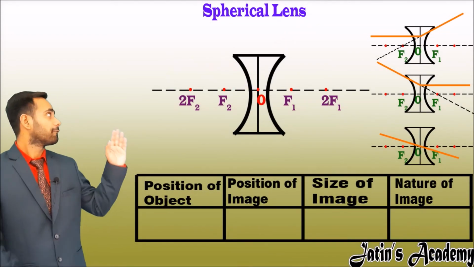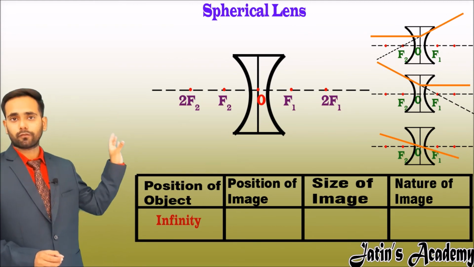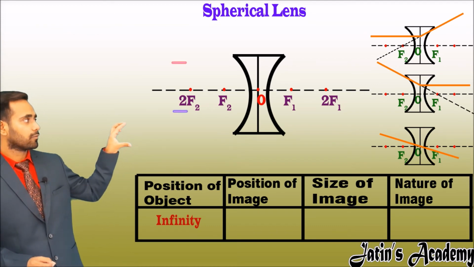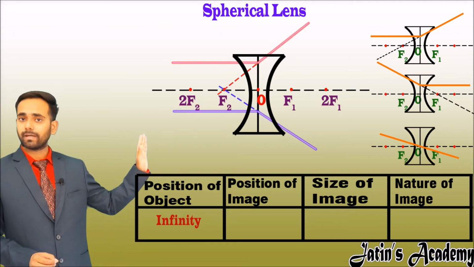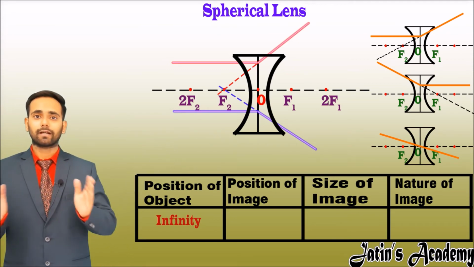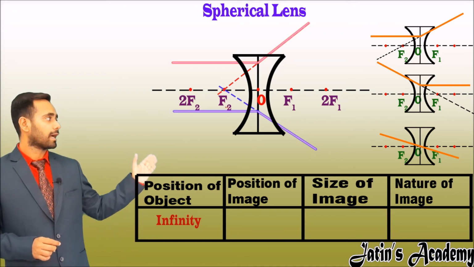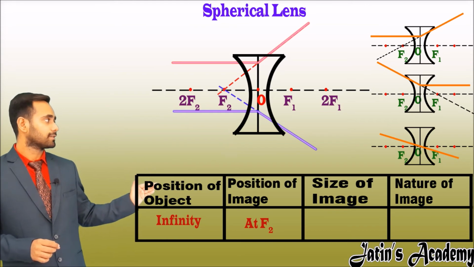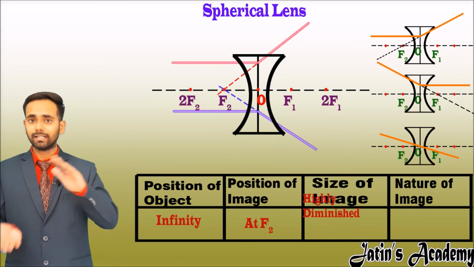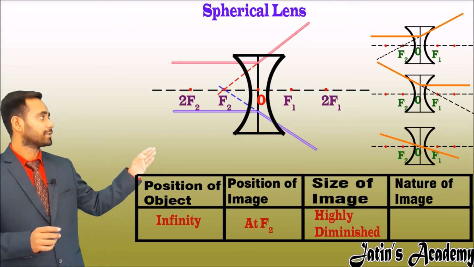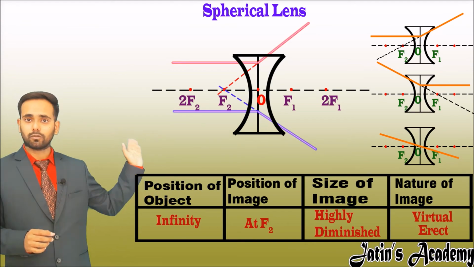The second case is when the object is at infinity. When the object is at infinity in front of a concave lens, a parallel beam of light comes and diverges from F2. So the image is formed at F2. Now start filling the table. The object is at infinity, and the image is formed at F2, the focus of the concave lens. Third, the size of the image is highly diminished, point sized, and the nature of the image is virtual and erect because it is on the same side as the object.